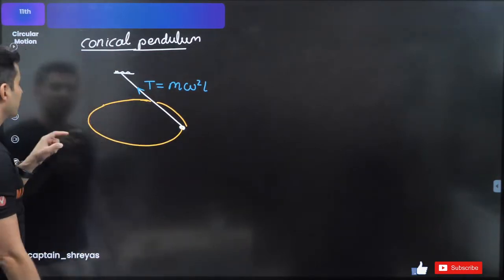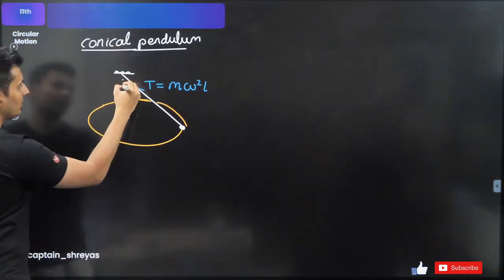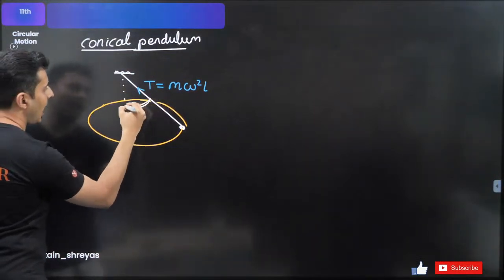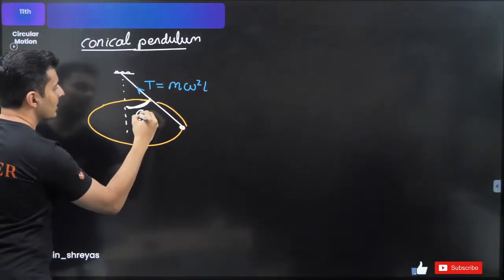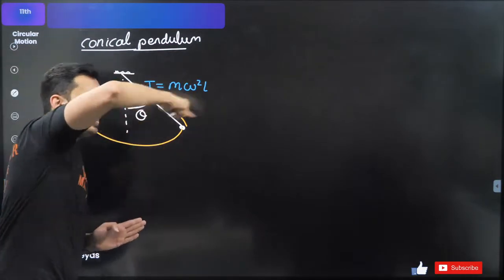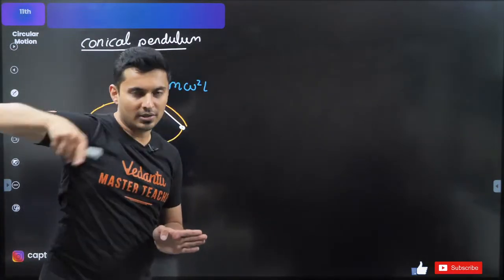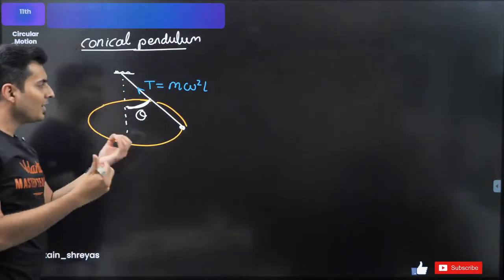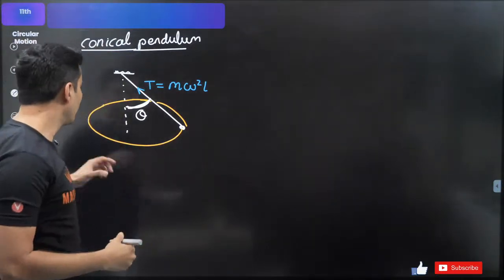L is the length of the string. Also, the string will make a certain angle over here. That angle depends on how fast you are rotating it.